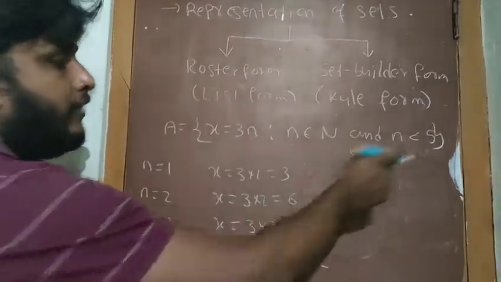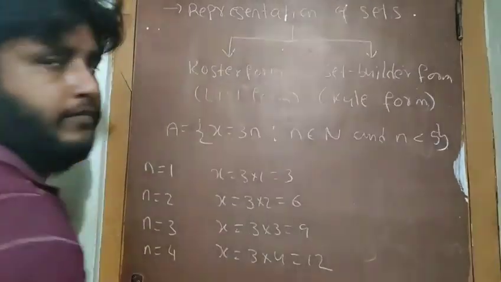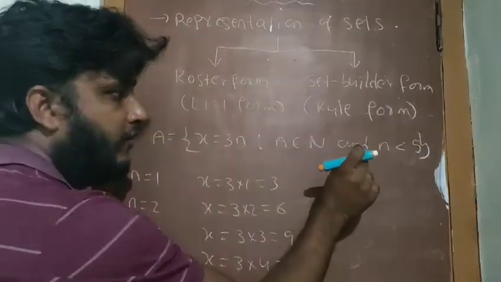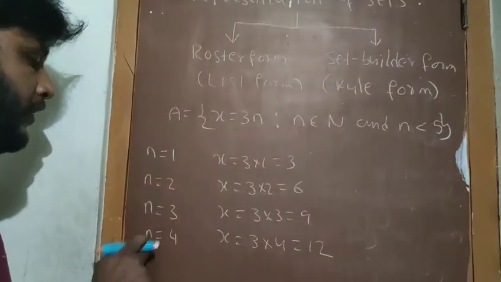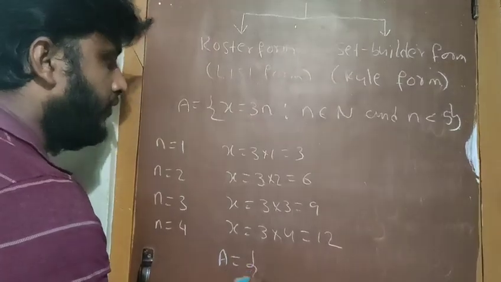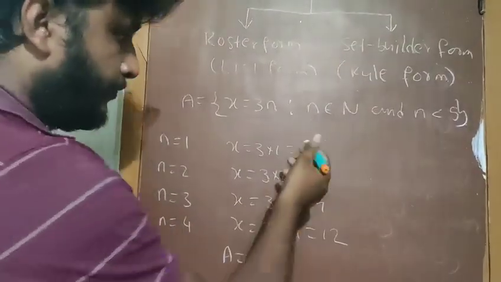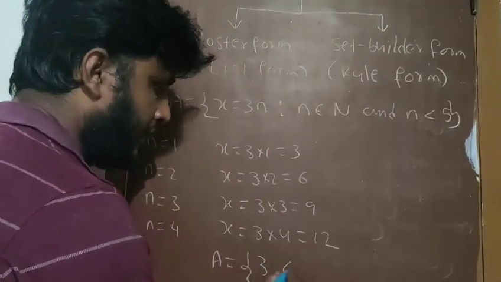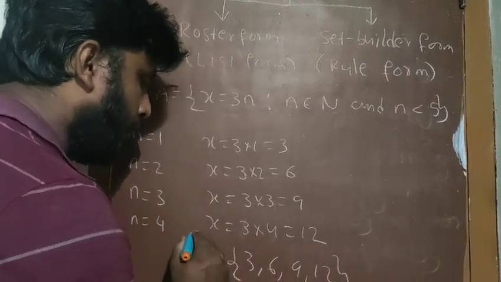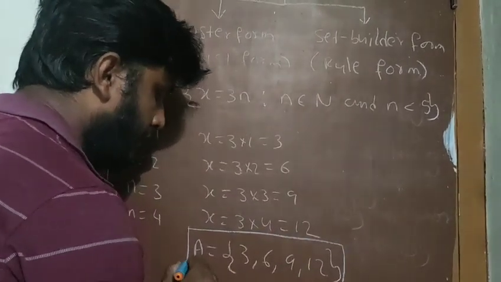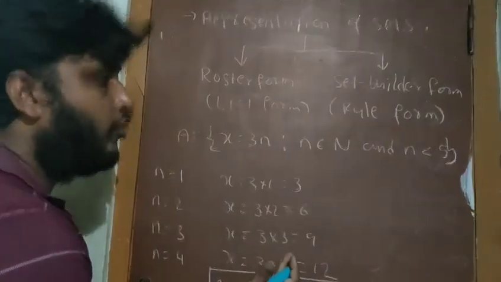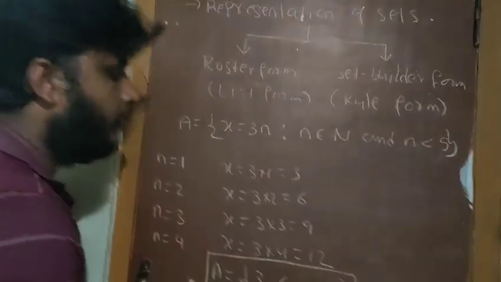You should not take 5. Why? Because n is less than 5. If it is less than or equal to 5, then you can consider the 5. But it is less than 5, so up to 4 only you have to take. Therefore, the elements of A are 3, 6, 9 and 12. So this is the way you have to convert a set builder form into roster form. That's a very important topic.